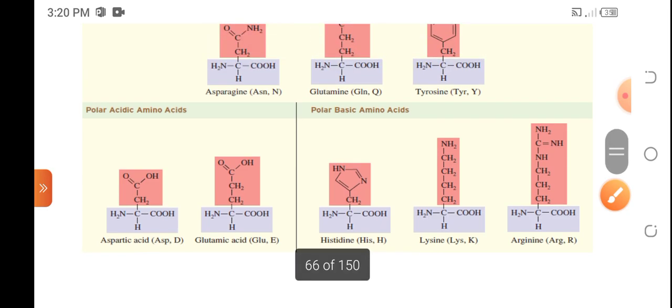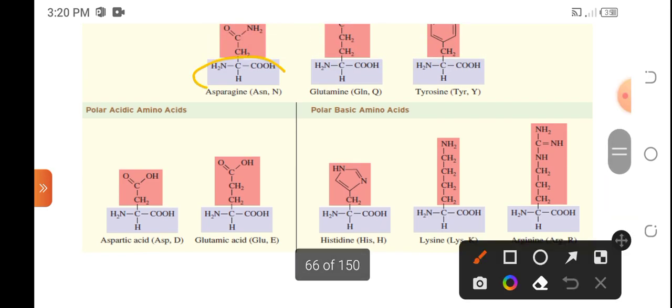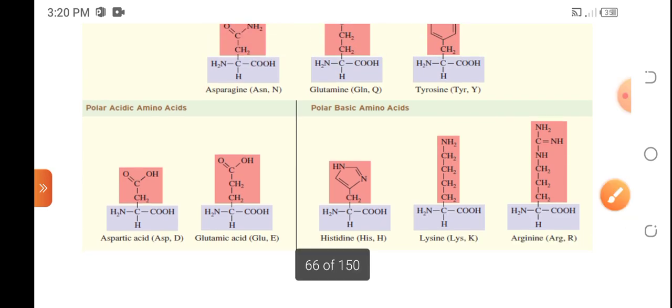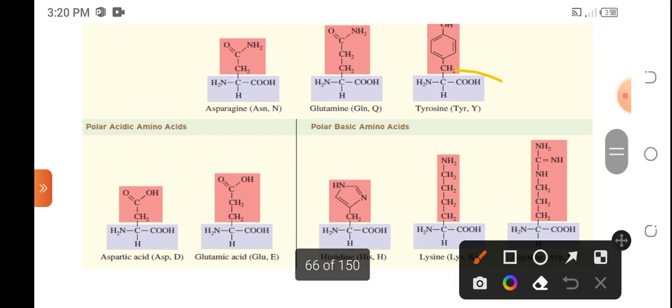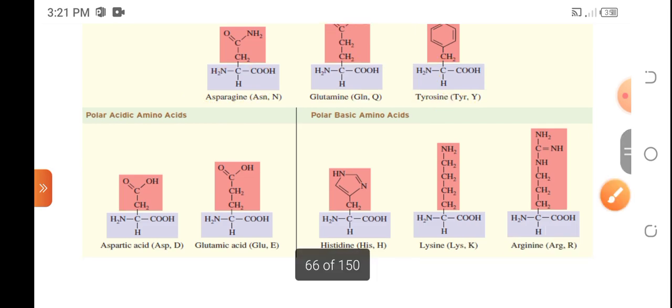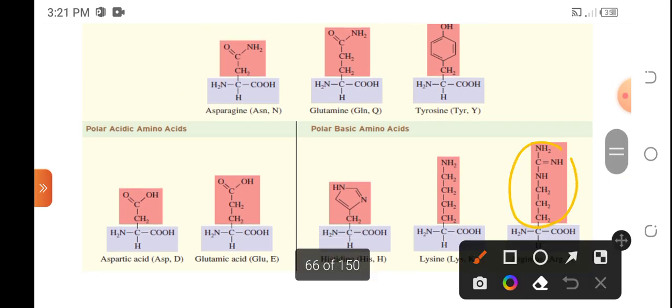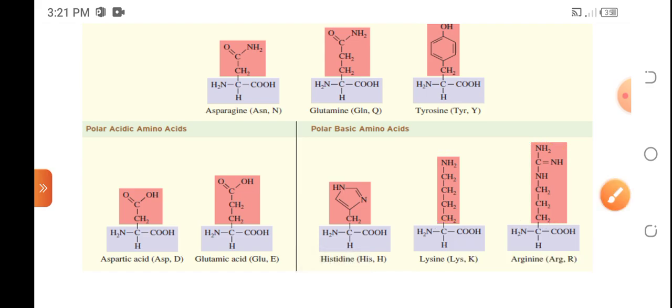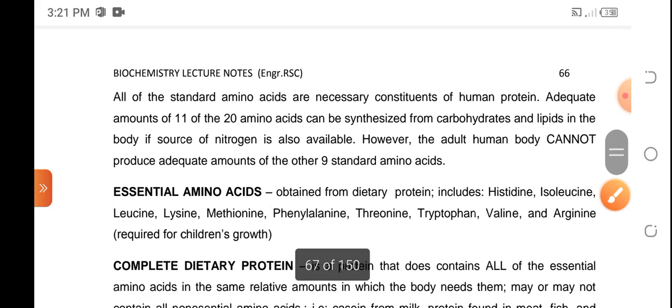Okay, so what we see is that all amino acids have a constant or fixed structure: the alpha carbon atom, the hydrogen, the carboxyl group, and the amino group. The only thing that changes is the side chain. Okay, so those are the amino acids.